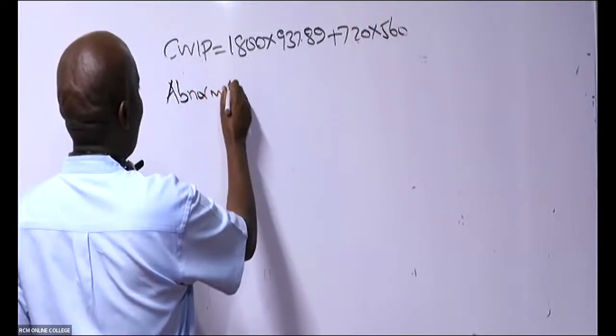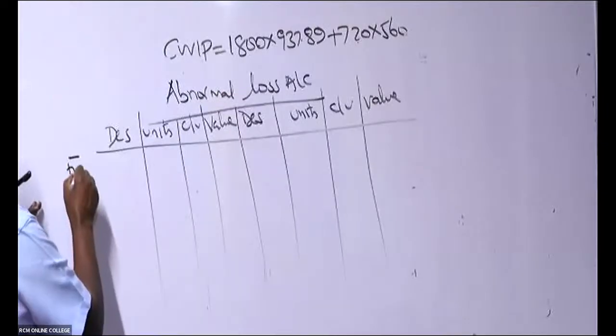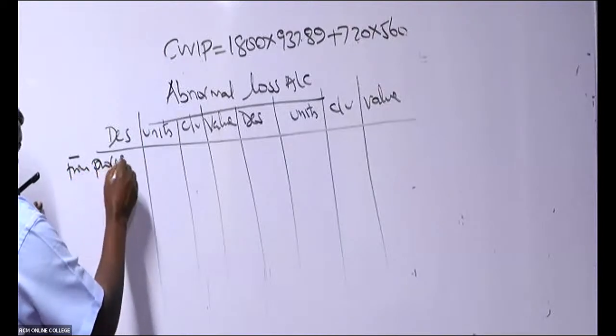So abnormal loss account is the easiest account. We have here description, units, cost per unit, and value. We say here from process account.